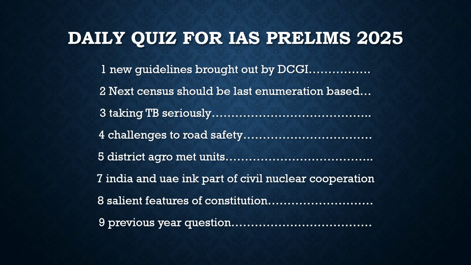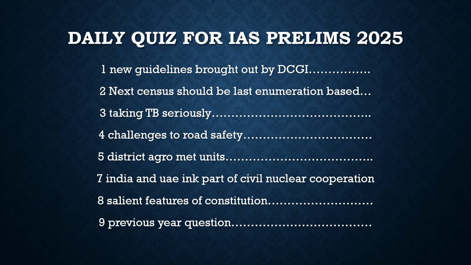With this, let us start with our first topic, which is the new guidelines brought out by the Drug Controller General of India. Actually, this topic is about the issues with the earlier guidelines which were there and what can be the improvements related to them. So here, first thing I want to make clear is that we are not going to discuss the news analysis here. We are going to derive the questions from them. Now a question can arise in your mind that why we are discussing these articles then. The point is to give the context behind the questions which we are going to discuss here.